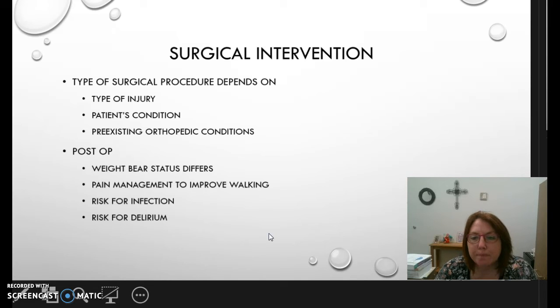Risk for delirium. Delirium is confusion. I've seen instances where patients just aren't awake for a lot. They're not making a lot of sense. They are disoriented, and a lot of times this could be due to pain medication. It could be due to the anesthesia that the patient's on, and the fact that they're in the hospital and out of their normal environment.